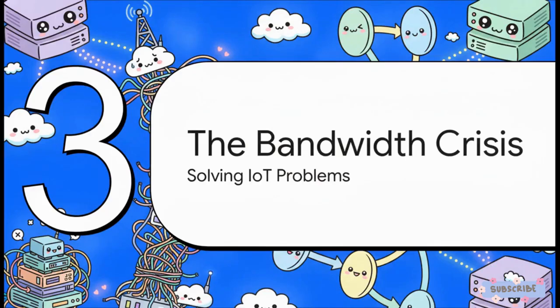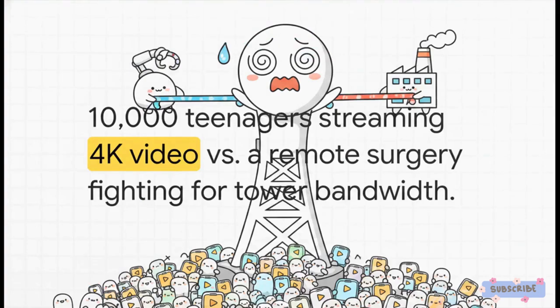Section 3. Solving the bandwidth crisis. So we've got the physical edge hardware in place. But zooming out slightly, we run into a massive software problem when this physical hardware is forced to handle everything at once. Just imagine you have a single 5G cell tower serving a really busy city block. Connected to this exact same tower, you have a hospital running a remote robotic surgery, a factory running automated assembly lines, and, let's say, 10,000 teenagers all streaming 4K video. If those teenagers suddenly overload the tower and that remote surgery lags, well, that's a literal crisis.